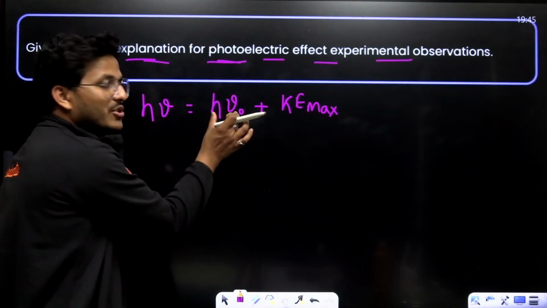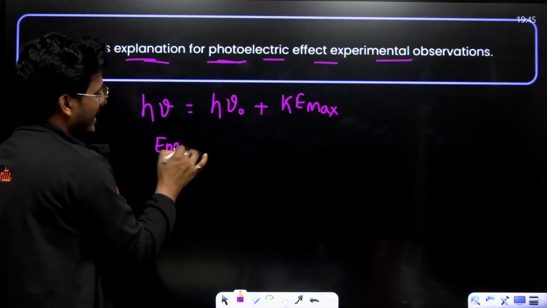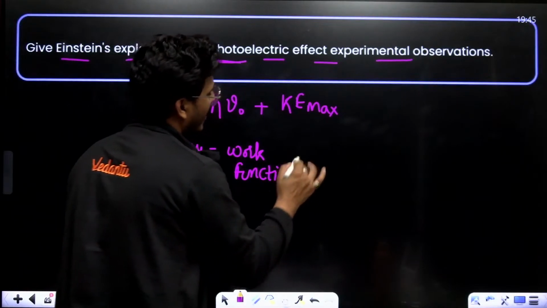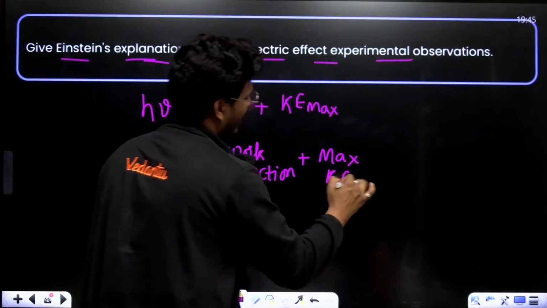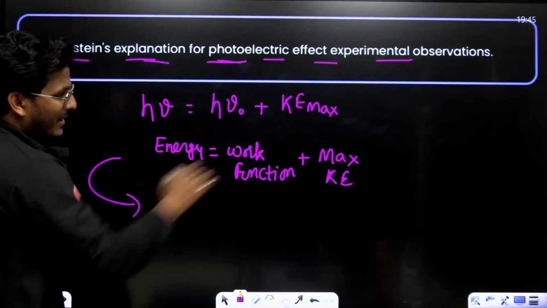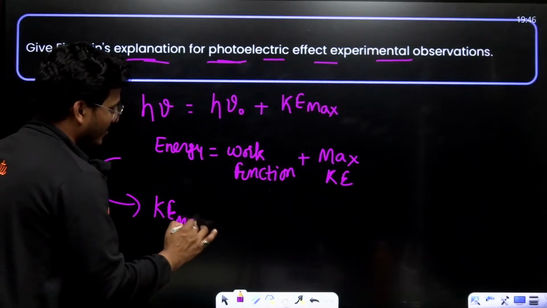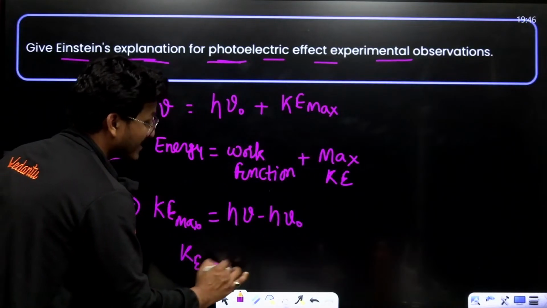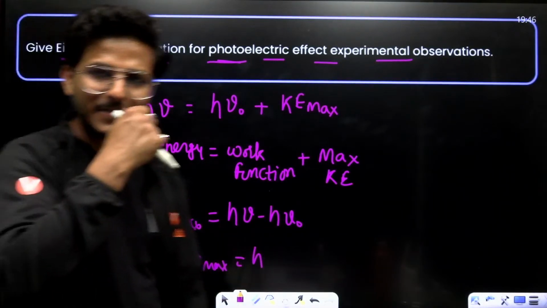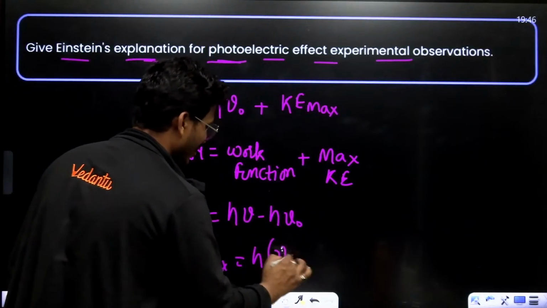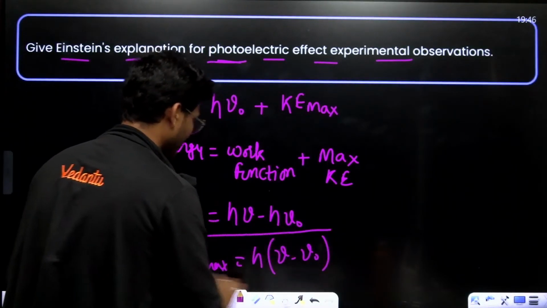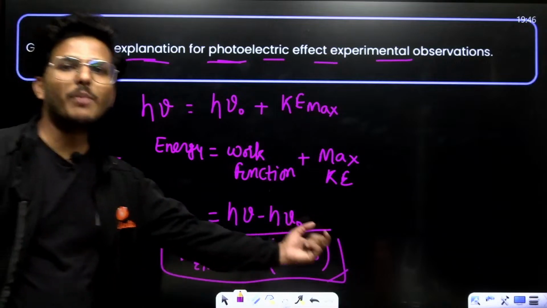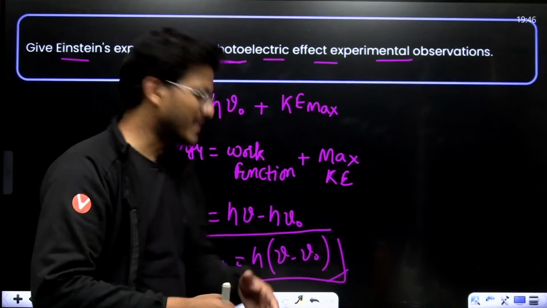The total energy is spent into two parts. This is the energy, which is equal to work function plus maximum kinetic energy. Therefore, we can write kinetic energy maximum, which is equal to h nu minus h nu naught, or KE max, maximum kinetic energy, where h is Planck's constant, h times nu minus nu naught. Total energy minus work function is basically your kinetic energy.